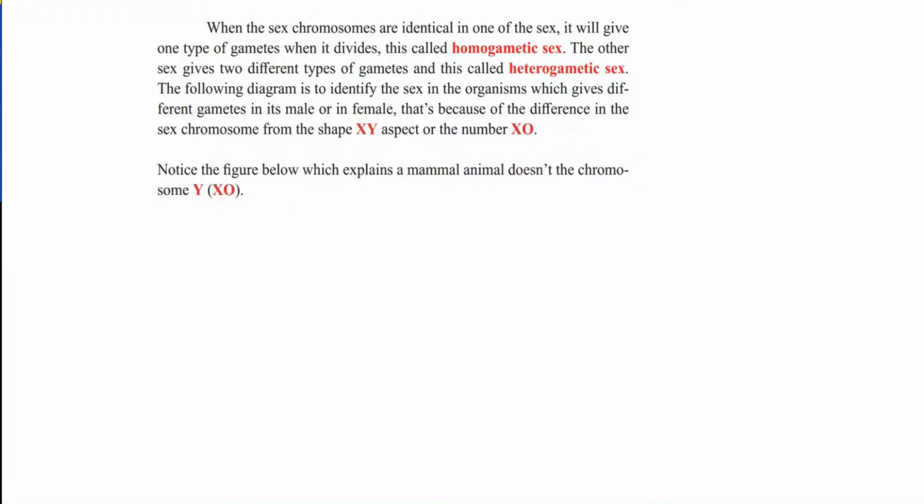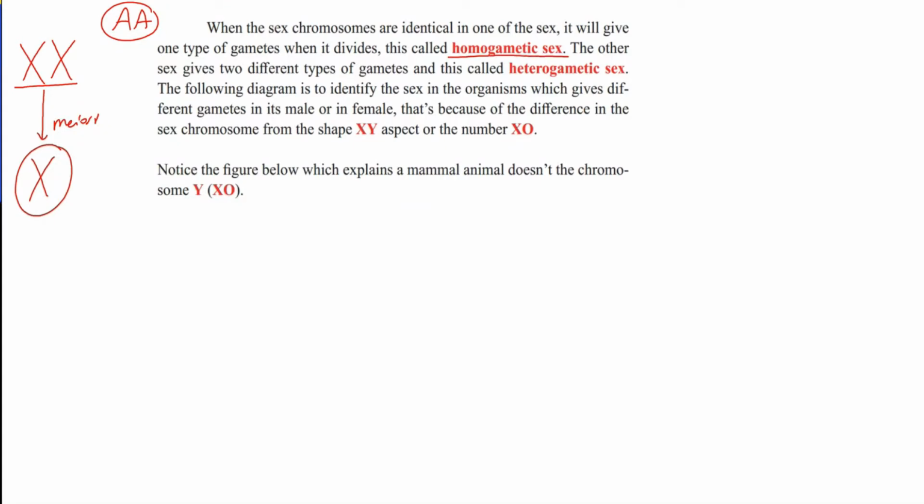When the sex chromosomes are identical in one of the sexes, it will give one type of gamete when it divides. We remember the traits from Mendel, which can be pure. For example, capital A is pure, and pure always gives one kind of gamete. So even for sex chromosomes, when the chromosomes are identical, meiosis produces what? Only one type of gamete. It will give one type of gamete when it divides, and this is called the homogametic sex.